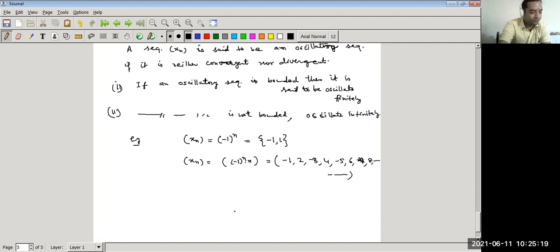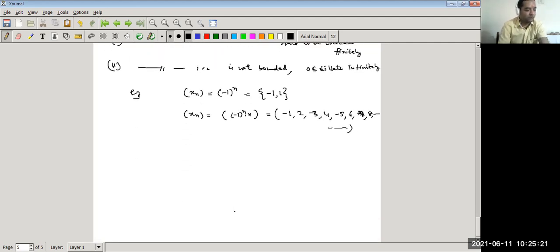So in this way we have discussed null sequences, non-convergent sequences, and oscillatory sequences. We will discuss the algebra of sequences and some theorems based on the algebra of limits